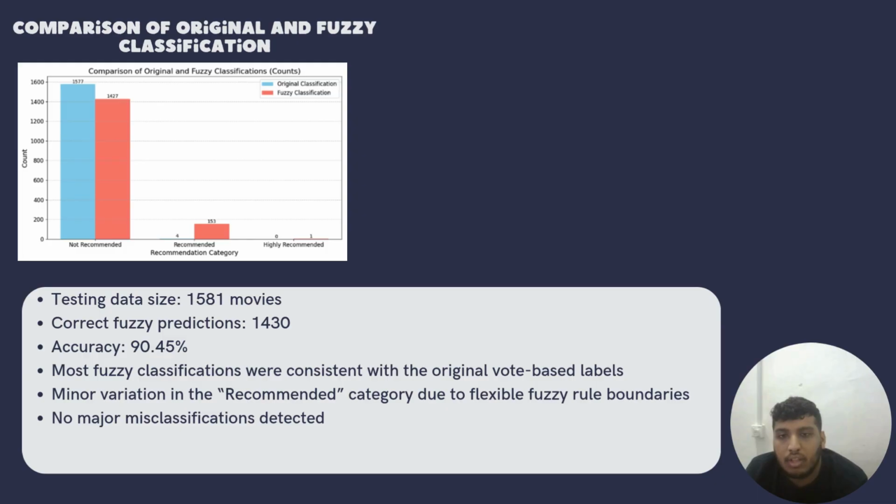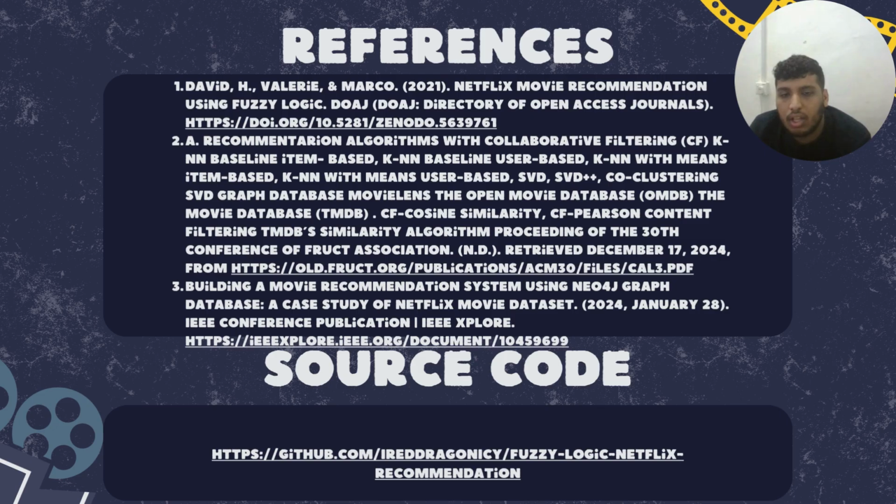The testing size was 1581 movies, and the prediction was 1413, and the accuracy was 90%. Most of the fuzzy classifications were consistent with the ordinal vote-based labels. And that's all for the results. Here we provided the source code, and thank you.